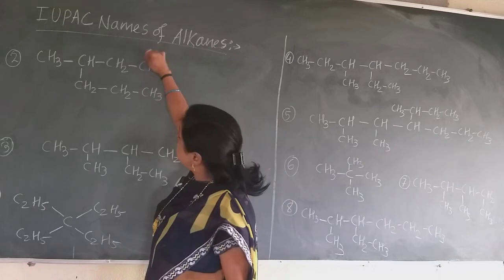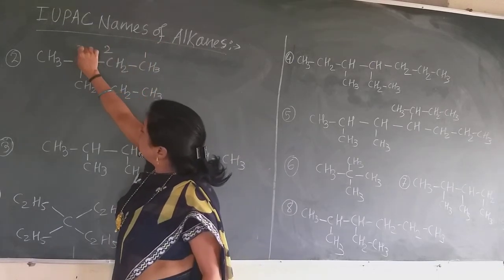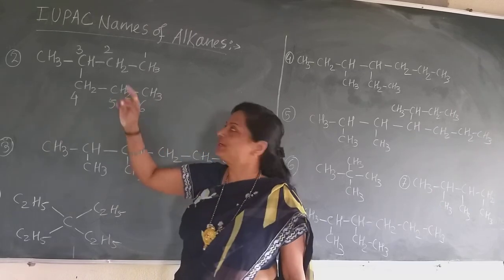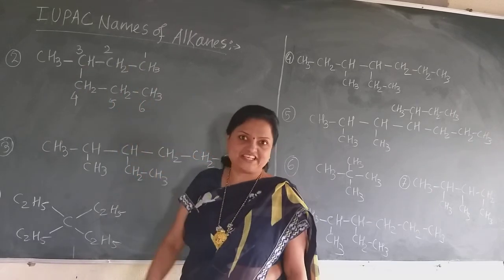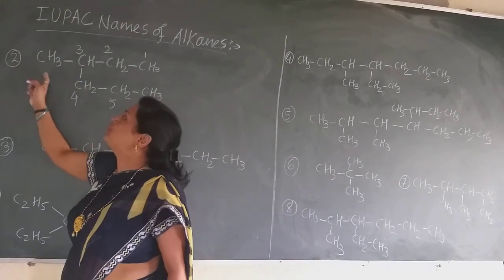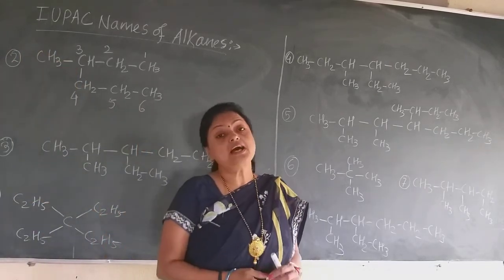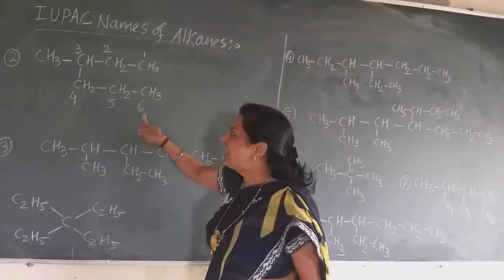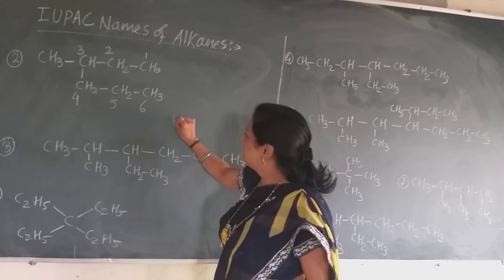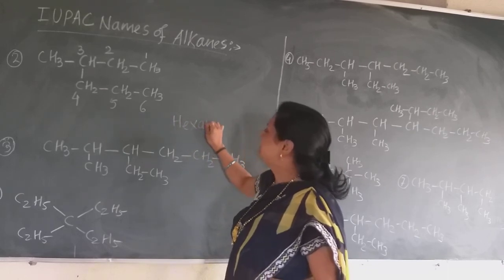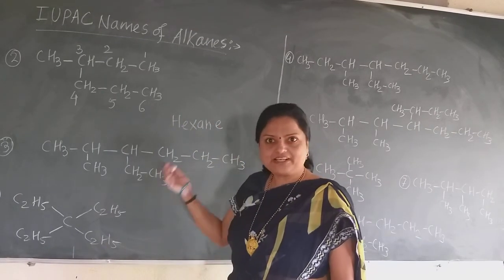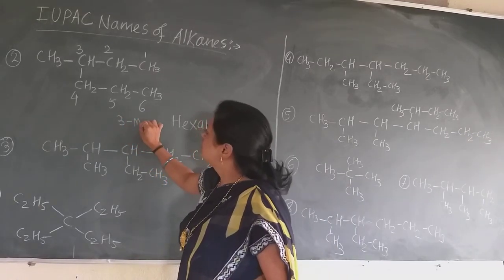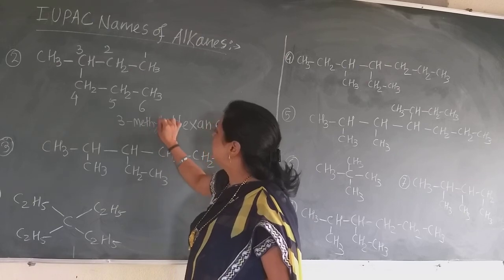This is 1, 2, 3, 4, 5, and this is the 6th carbon. This is our carbon chain, and this is the methyl group which is the substituent on the third carbon atom. So the name of this compound, as it contains 6 carbon atoms, the parent alkane is hexane. 6 carbon atoms means hexane, and on the third carbon there is the methyl group, so it is 3-methyl hexane.